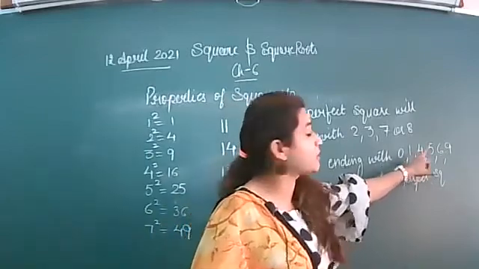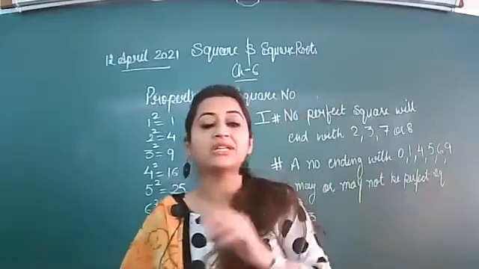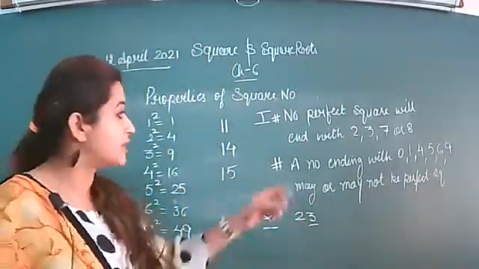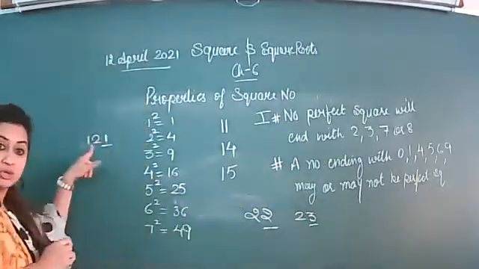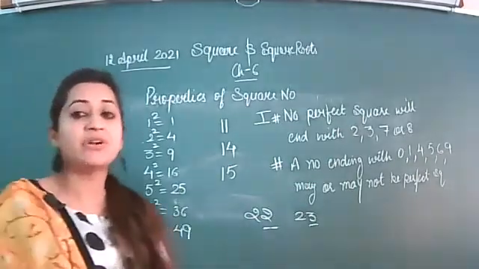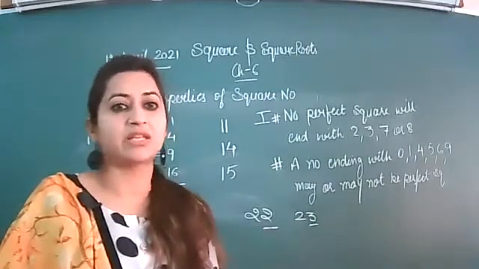14 is not a perfect square number. 15 is not. 26 is not. 29 is not. 39 is not a perfect square number. But we have examples like if I write 121, it is ending with 1, so it is a perfect square number. But 11 is not. So we have different examples which may or may not be the cases.